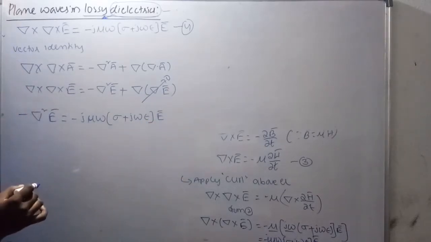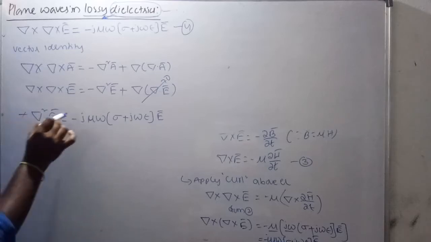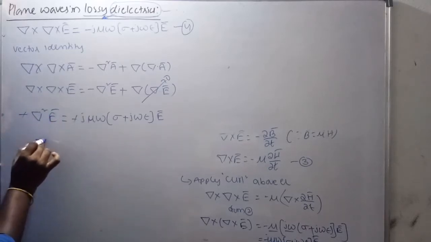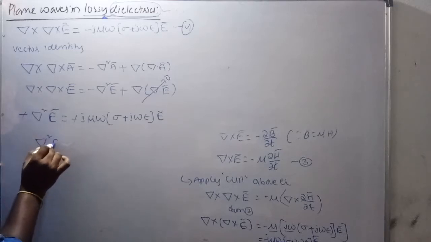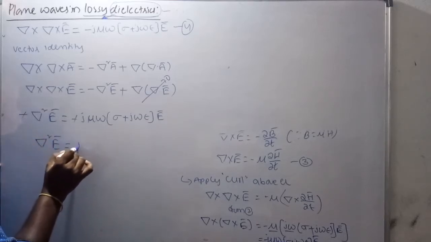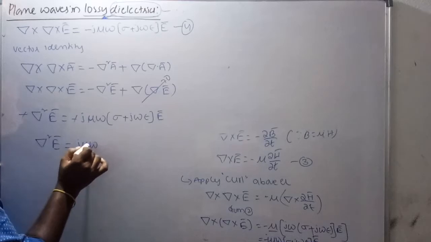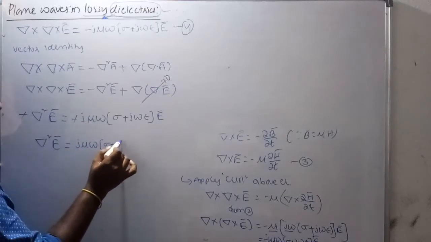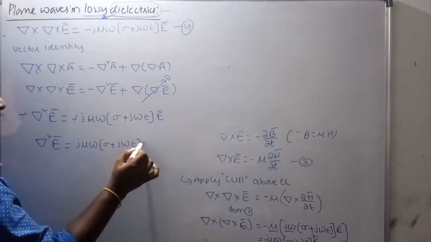Now both sides negative signs get cancelled. That's why del square E bar equals j mu omega times sigma plus j omega epsilon E bar.